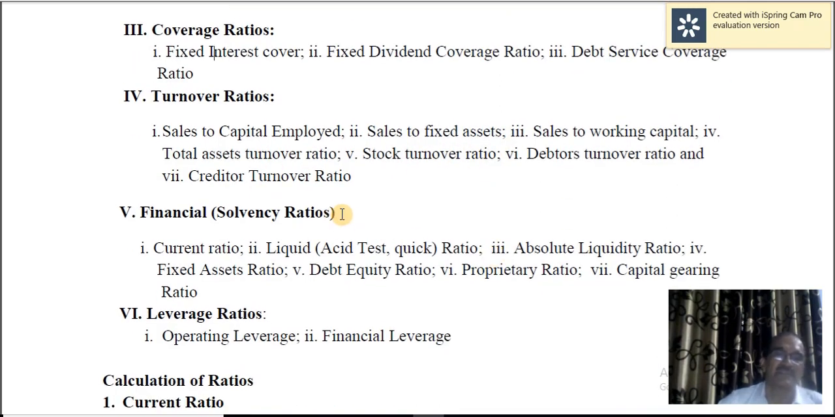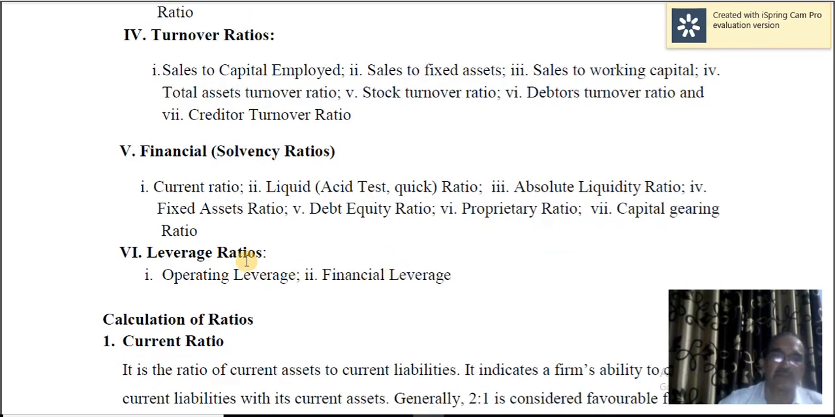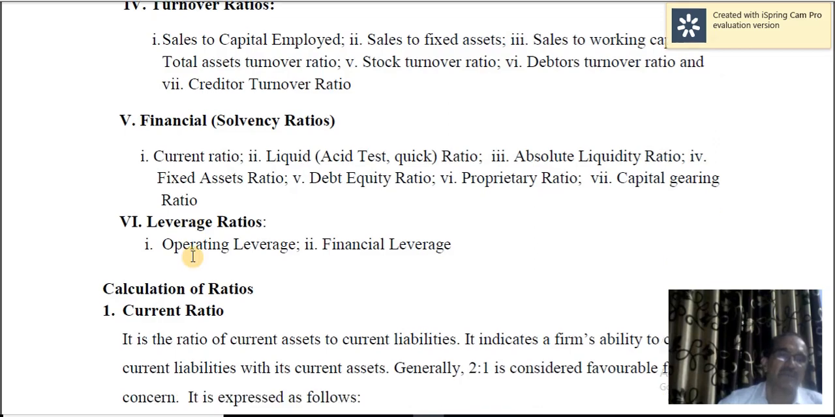Financial or solvency ratios: current ratio, liquid ratio, absolute liquidity ratio, fixed assets ratio, debt equity ratio, proprietary ratio, capital gearing ratio, leverage ratios.